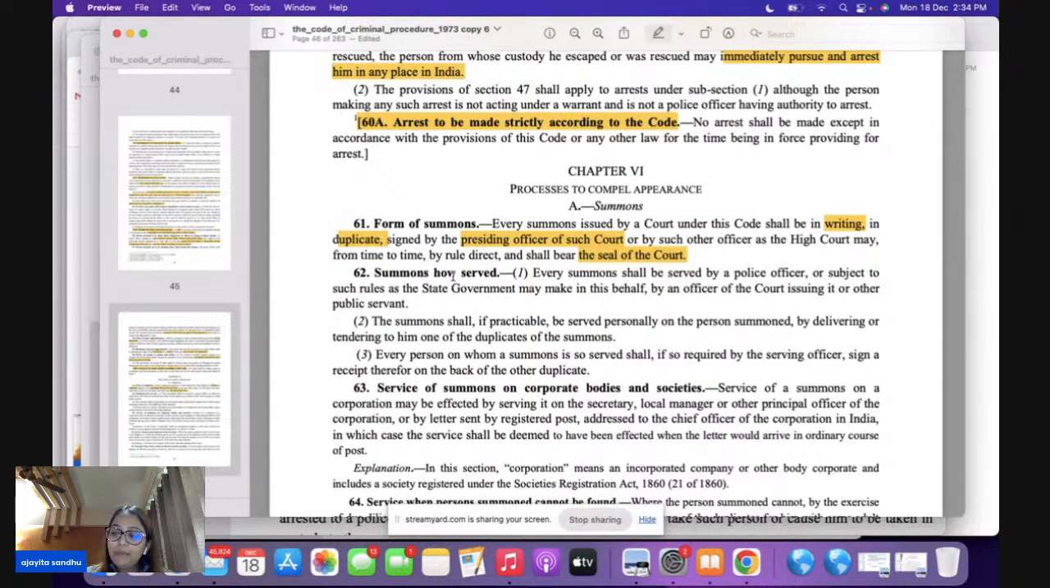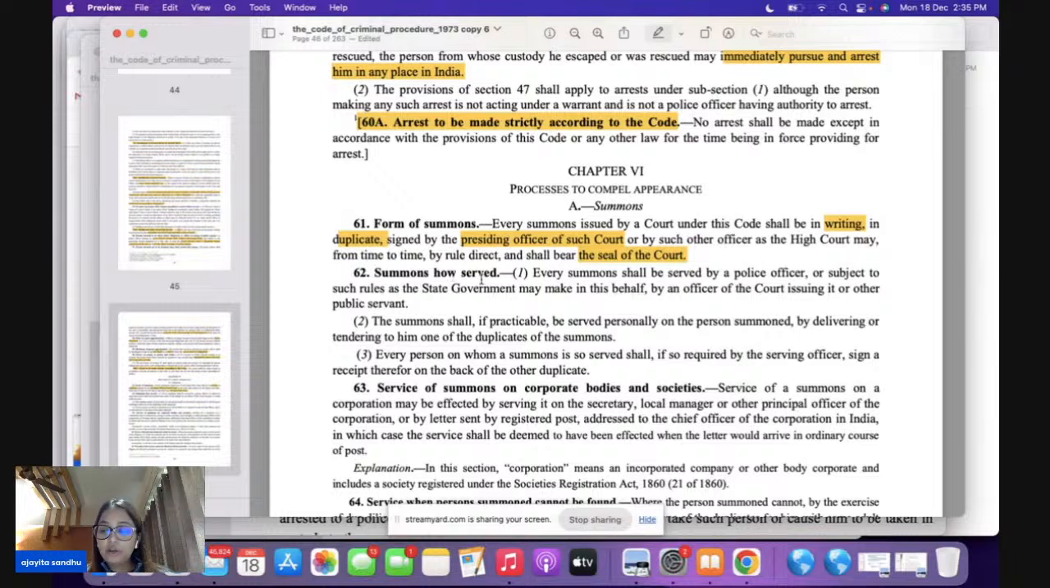Now, the summons are given in form number 1. Please write it down. Form number 1, second schedule. First schedule talks about the classification of the offenses under IPC. Second schedule is talking about the forms. So summons are given in form number 1, second schedule. The summons, please remember: writing, duplicate, signed and sealed.